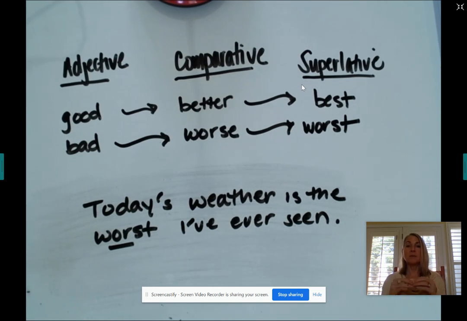So remember, it goes good, better, best, bad, worse, worst, okay? So avoid gooder, avoid goodest, no badder, no baddest, right? It is worst and best, better and worse.